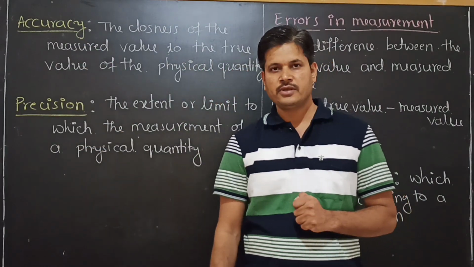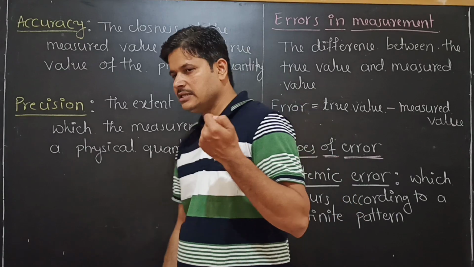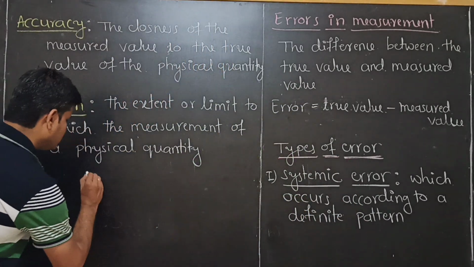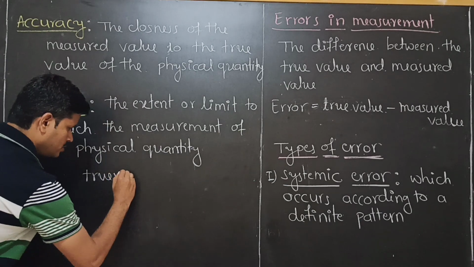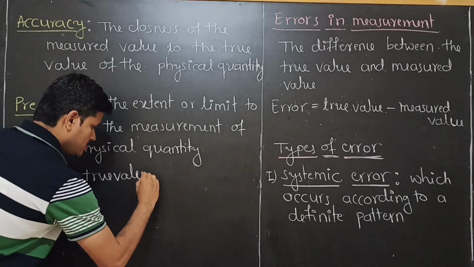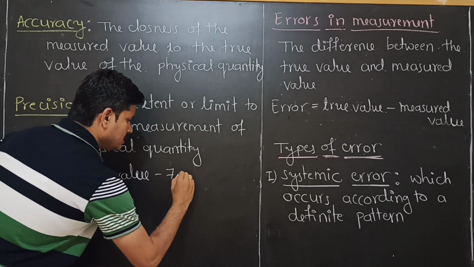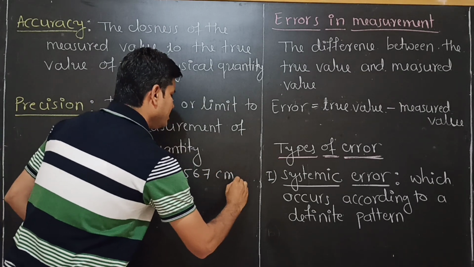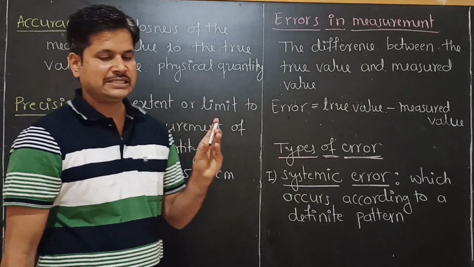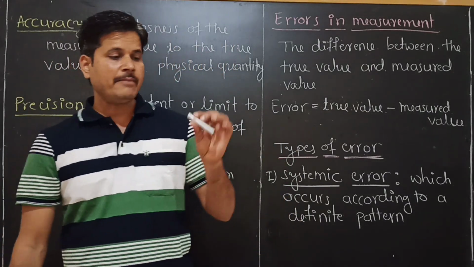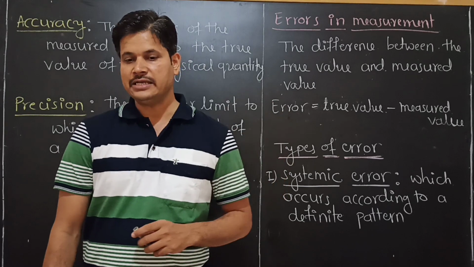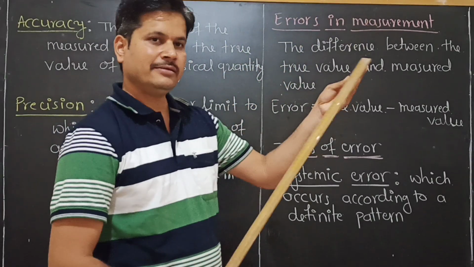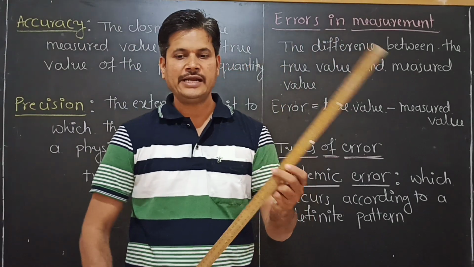Accuracy means, think that there is a true value, which is around 7.567 centimeter. This is the true value of this cylinder. But when I measure the length of the cylinder by using the normal scale, this is a normal scale, right?